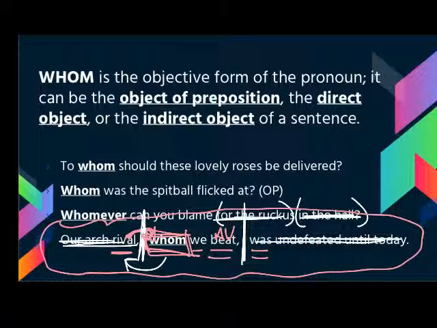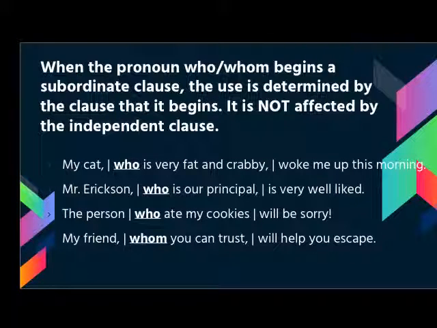So take the time to look at the sentence and think about what you're seeing before you make a final decision about whether to use who or whom. One last thing to remember is that when the pronoun begins a subordinate clause, as I showed on the last example, the use is determined by the clause that it begins. It is not affected by the independent clause.